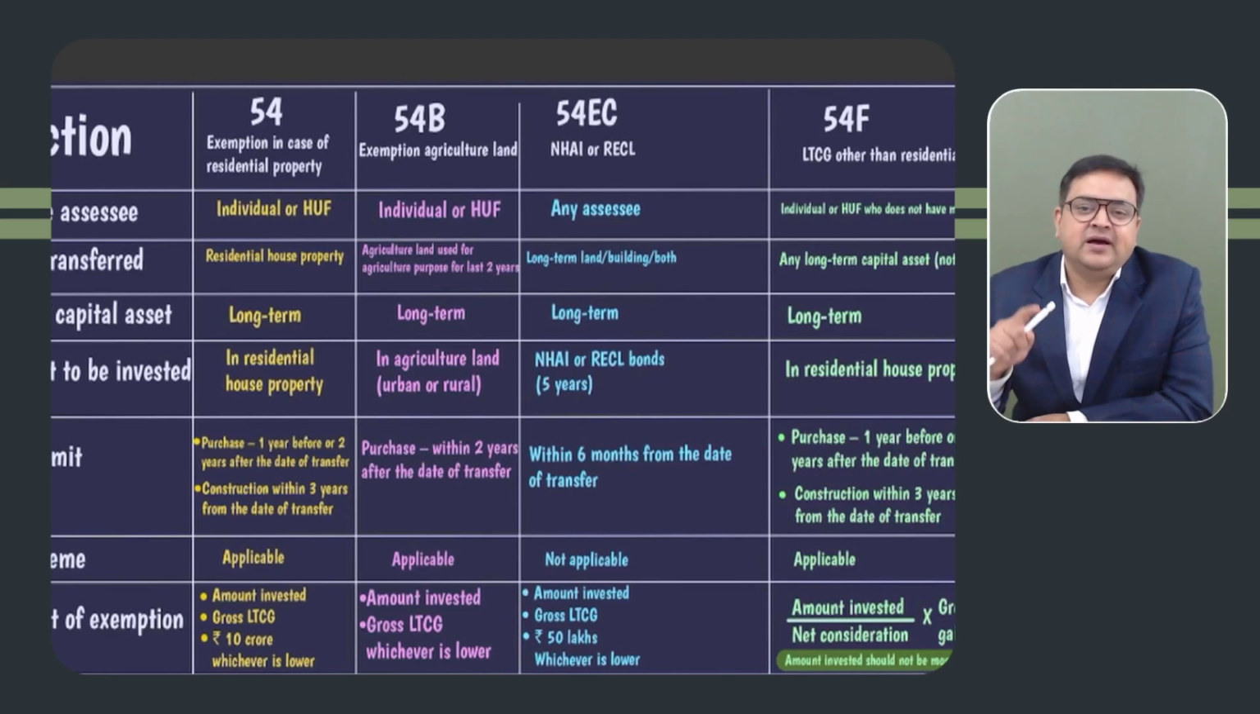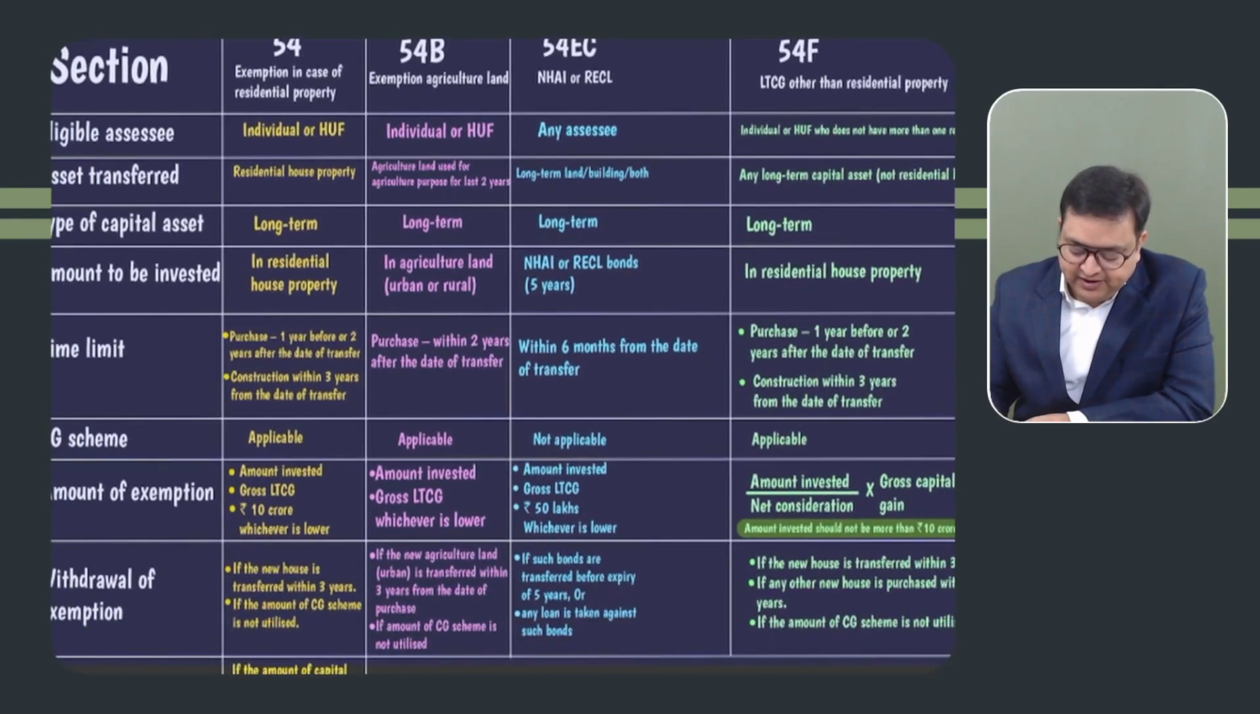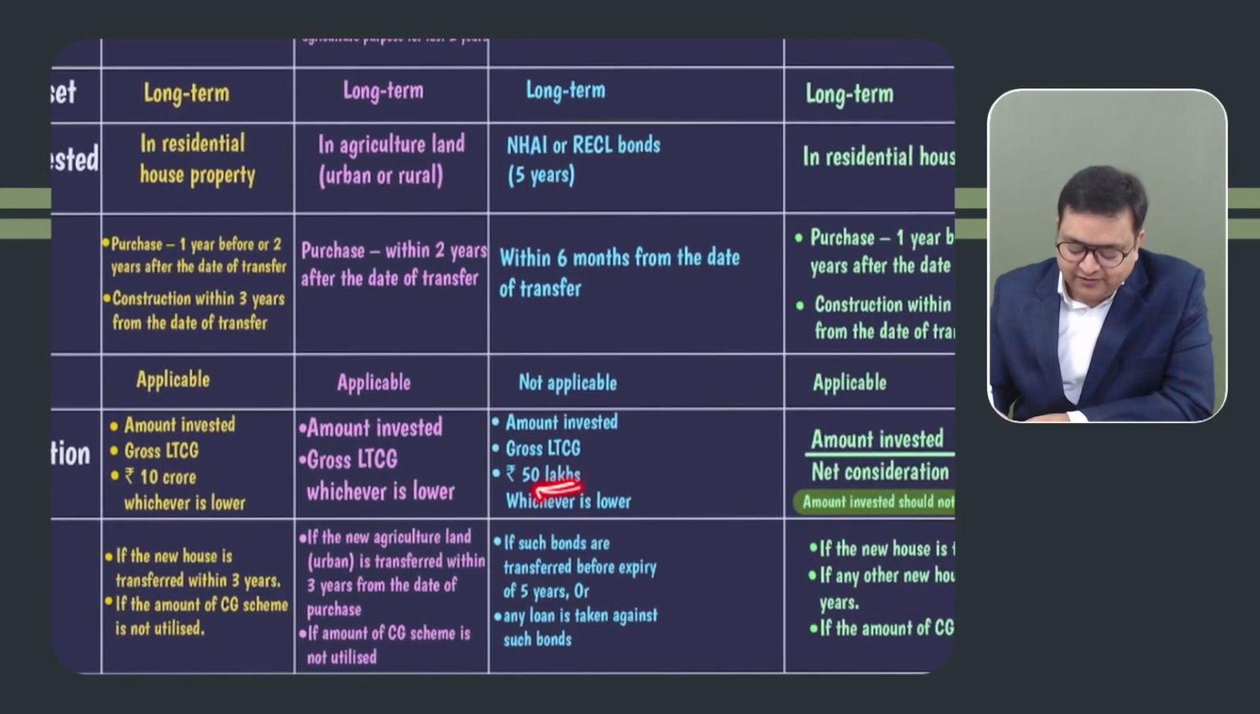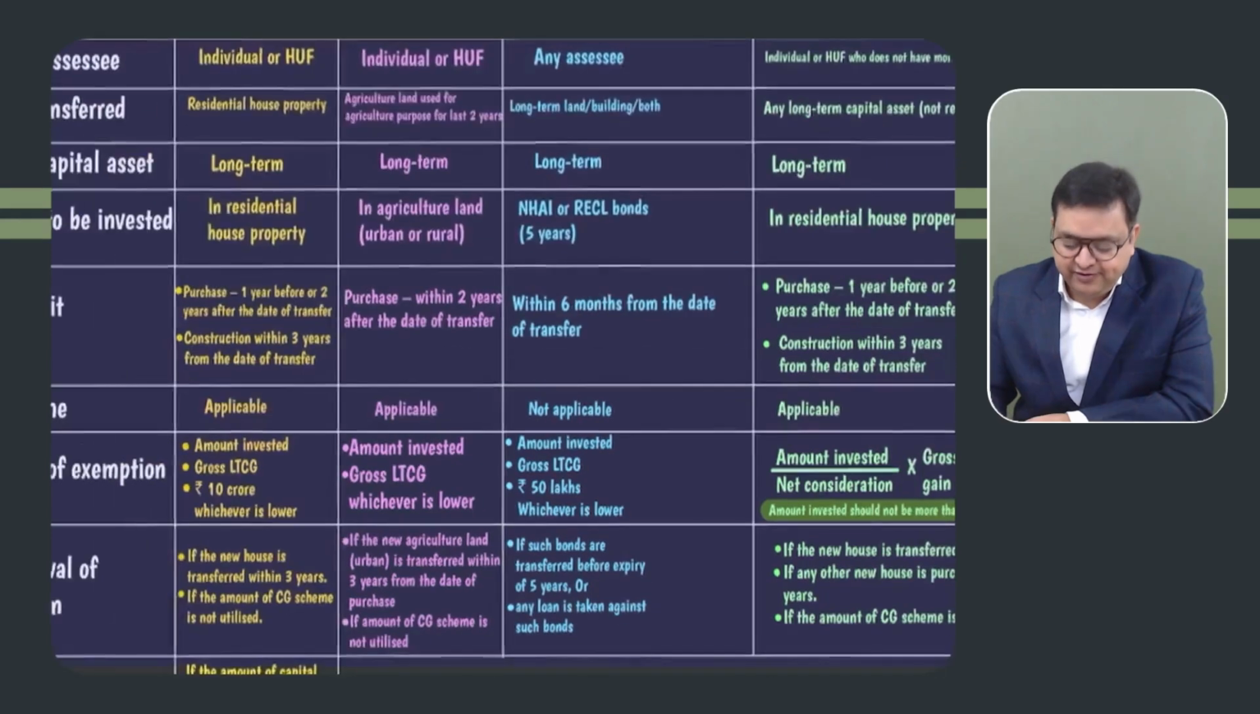Plus, if they are investing in bonds, NHAI, RECL, or other notified bonds, mainly NHAI, National Highway Authority of India, RECL, Rural Electric Corporation Limited, if they are investing in bonds within 6 months. So from the date of transfer, it should be invested within 6 months. Maximum exemption would be amount invested or capital gain or rupees 50 lakh. So please don't take exemption more than 50 lakh rupees. So please remember this 50 lakh rupees limit in 54EC.